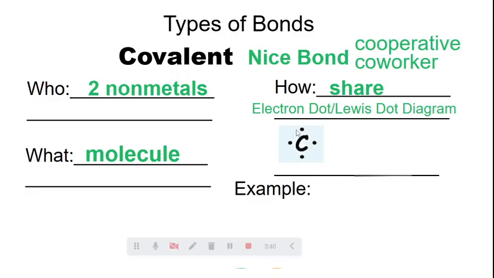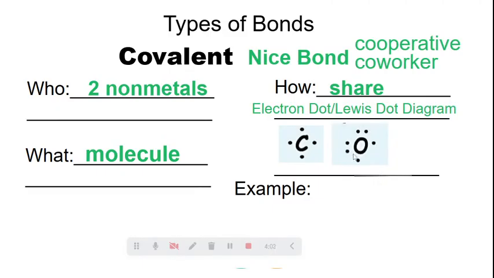So 4, which means if we want it to be stable at what number? What's the magic number? 8. Okay. And this has 4. How many more would it need to become a full outermost energy level? It's going to need 4 more because 4 plus 4 is 8. You've got this. All right, let's talk about oxygen.